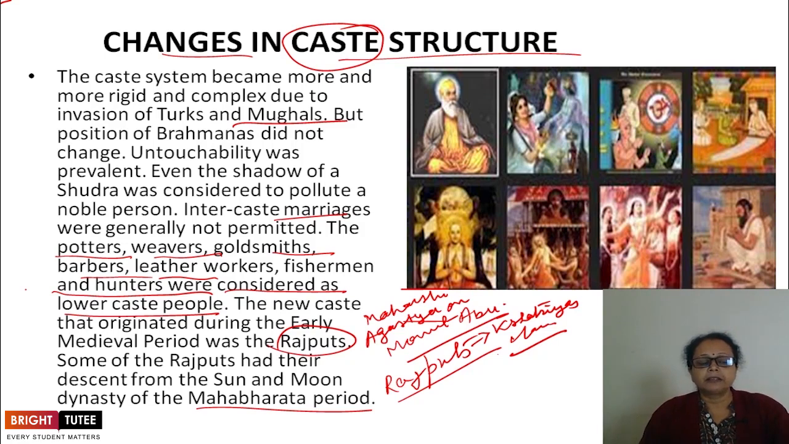During the period of the Delhi Sultanate and the Mughal period, there was no progress in the caste system. No changes were experienced in the caste system. As it was in the early medieval period, the same was followed during the Mughal period also. There was no progress in this system. It became even more rigid and complex.